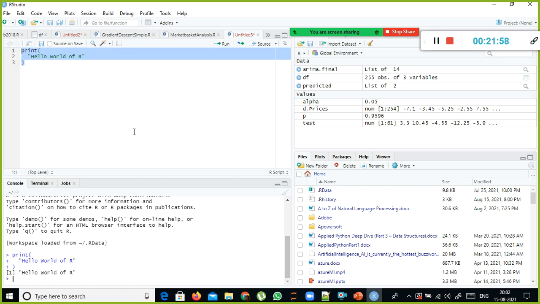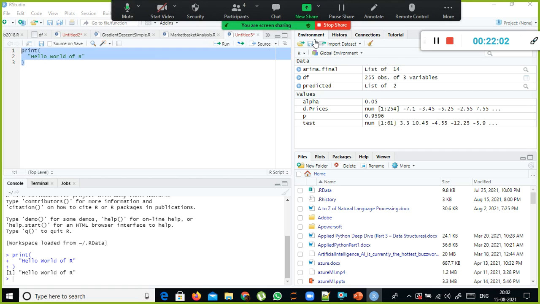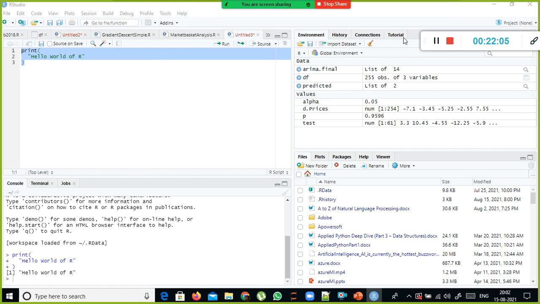On the right side you will find this one. What is that? The environment, history, connections, tutorial. We don't have to worry about other things. Let us just take a look at environment. Here are all the variables and data sets that you have used in the past. The cached variables information will be available here. You can see the variable name, and this is a DF. DF stands for data frame. It shows how many records and how many columns were stored here.